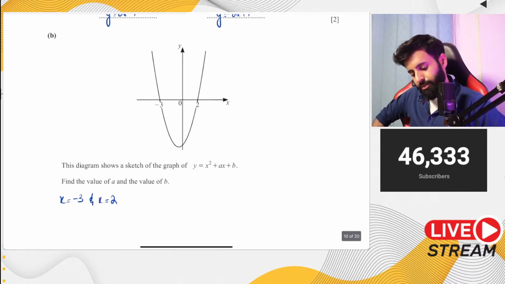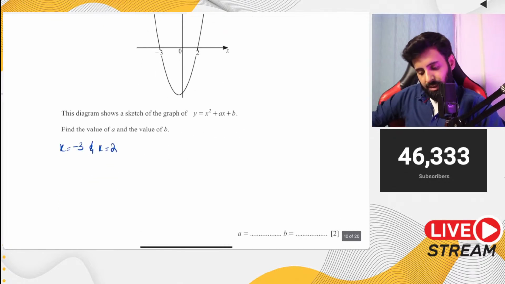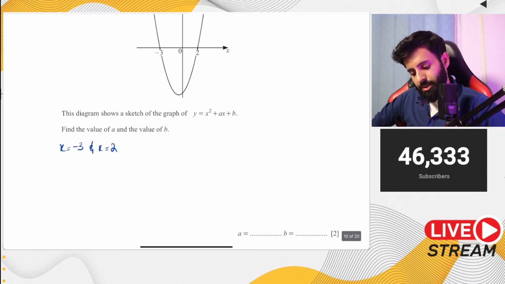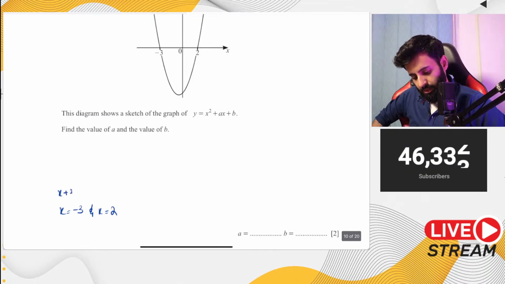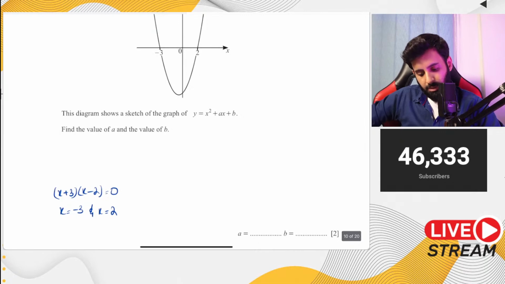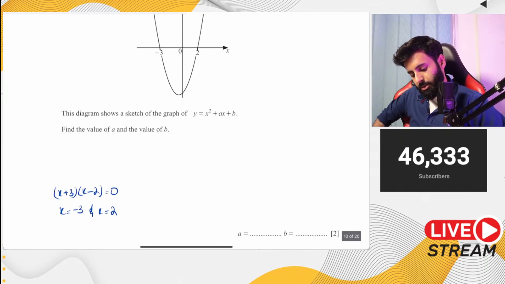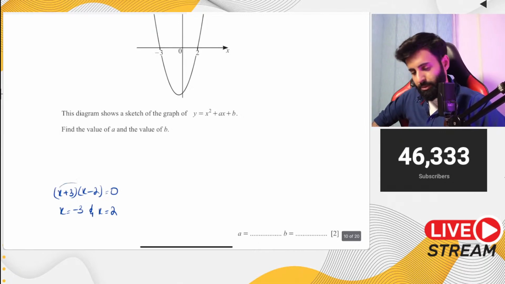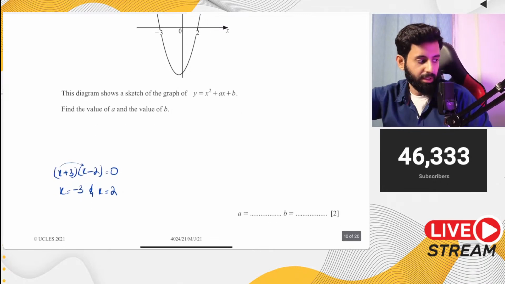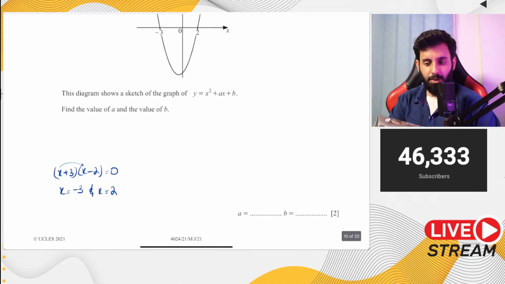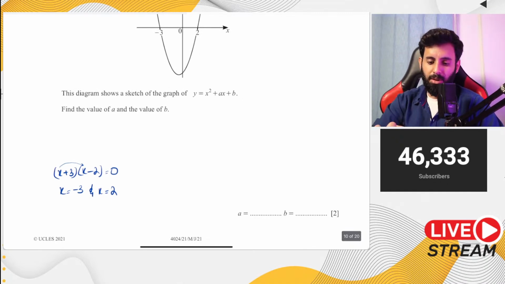Now, if we take a step back, or if you try and reverse engineer and go back to the equation, then before we would have gotten to this step where we would have said that x equals minus 3 and x equals 2, previously it would have been x plus 3 into x minus 2 equals 0. That's how we must have concluded that x equals minus 3 and x equals 2. So that's what we're going to do. I'm not going to solve it actually, but we're going to go in the opposite direction. We're going to take the x-intercepts, and from the x-intercepts we're going to go to the equation of the curve.